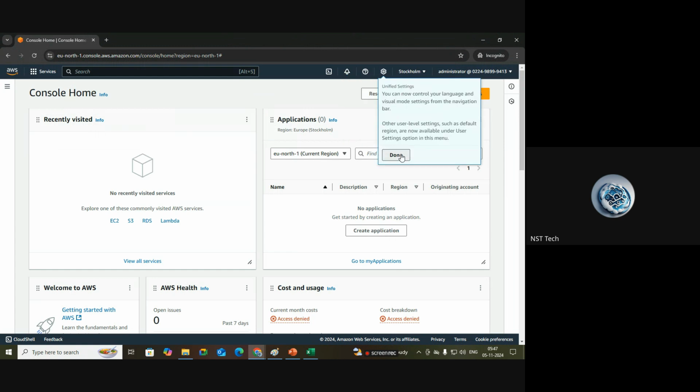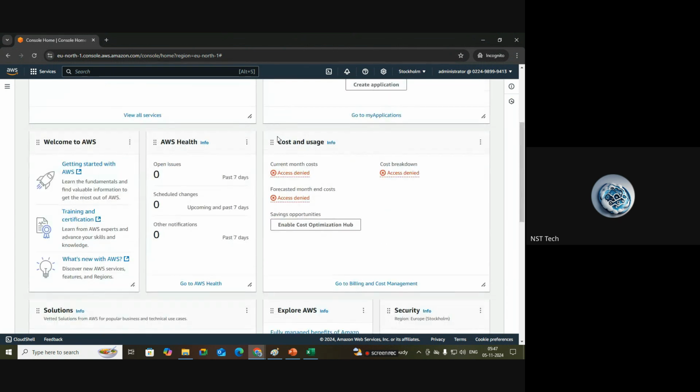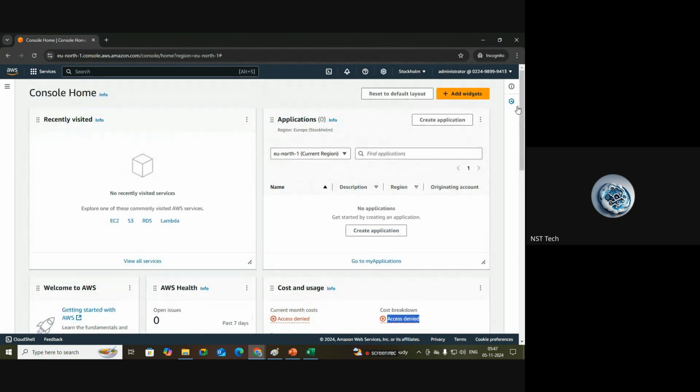But what is our requirement here? This is fine, as we provided the administrator access, so he can do anything in the AWS account. He can create any kind of service, except billing, as I mentioned. If you scroll down to cost and usage, he is still getting access denied, because as the administrator user, he can do anything except billing and cost management. Only the root user can access that.